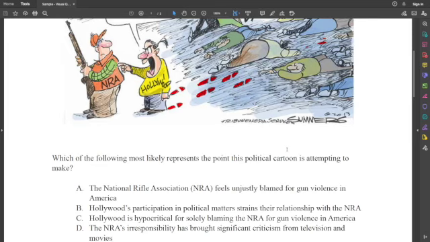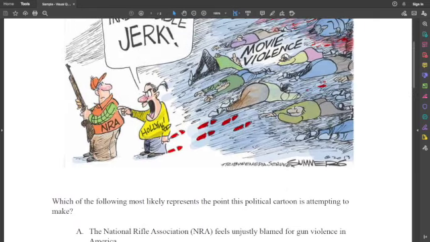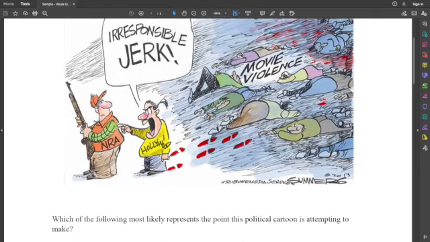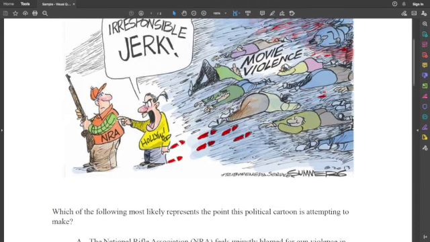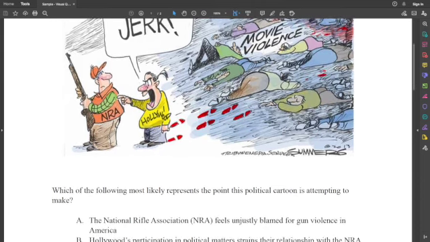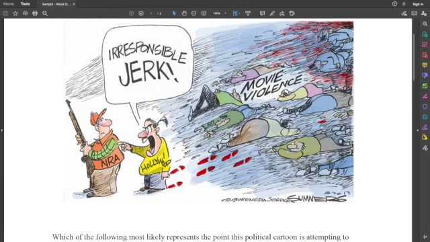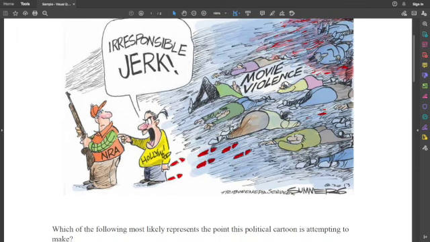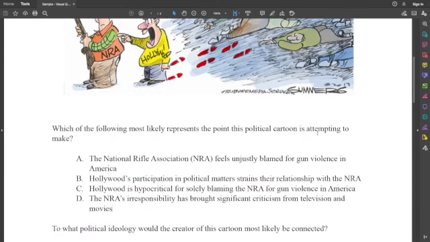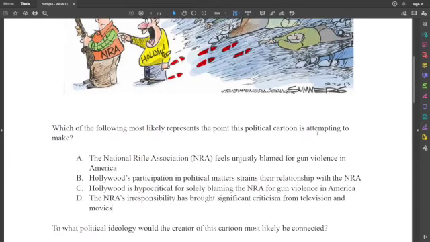If you look at this cartoon, is it just about the NRA? In fact, I don't even think NRA is the main topic. The main topic is the hypocrisy of Hollywood, because they're saying, hey, owning a gun is not a big deal. We've owned guns for over 200 years now. The real ridiculousness is the amount of violence in our culture thanks to movie and television. So something can be a true statement without being a correct answer. For example, if I asked you what your favorite food was and you said it's Seventh Mod, that's a true statement that it is Seventh Mod, but that's not your favorite food. That's where you have to watch out for these multiple choice questions.